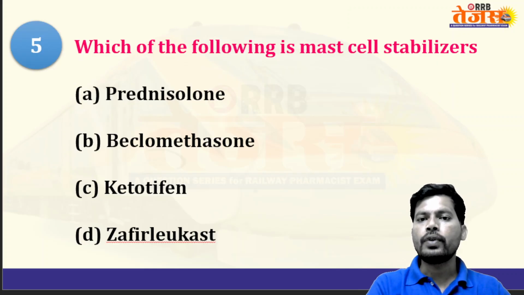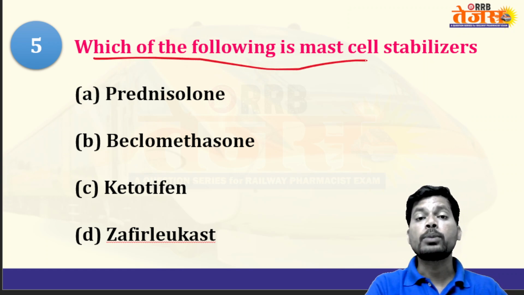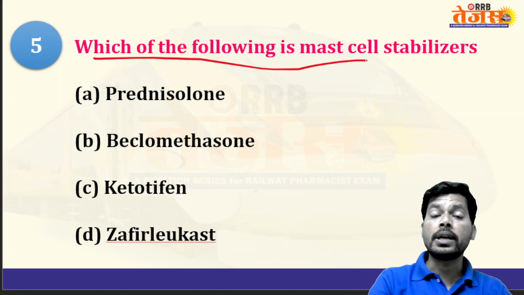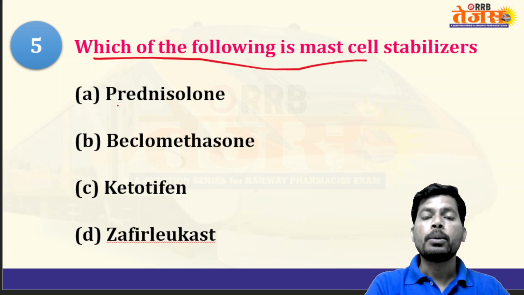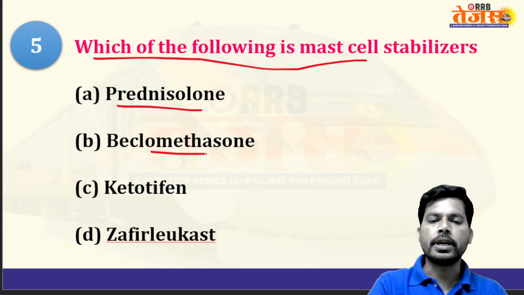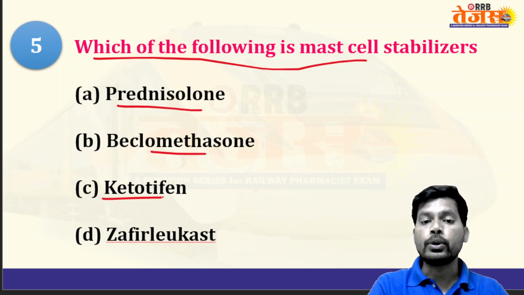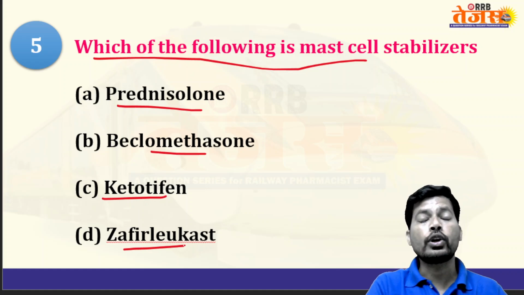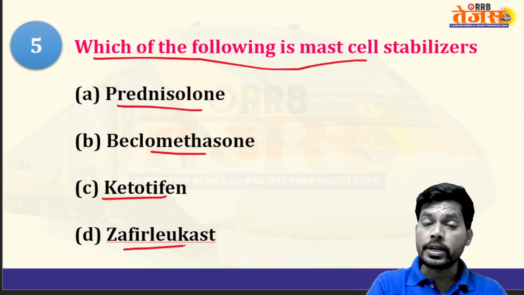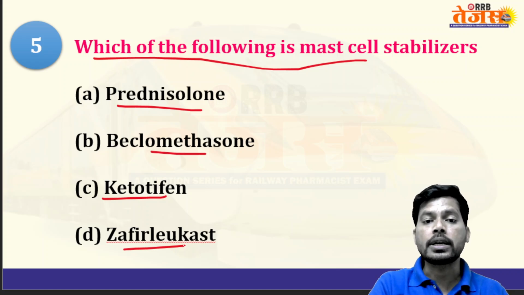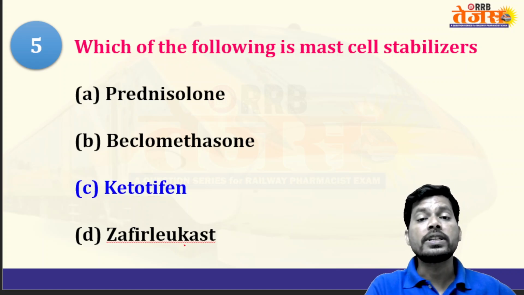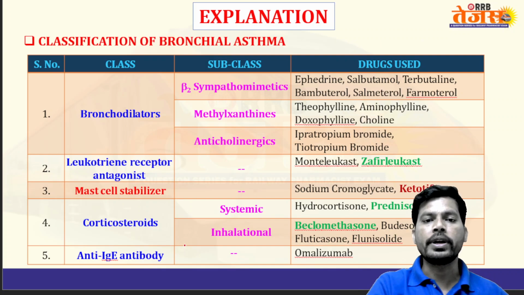And which of the following is a mast cell stabilizer? Which category of drug stabilizes the mast cells and inhibits the release of excess histamine? Prednisolone, a corticosteroid. Beclomethasone, also a synthetic corticosteroid. Ketotifen, zafirlukast. Zafirlukast and montelukast are cysteinyl leukotriene receptor antagonists, and the answer is ketotifen. Ketotifen is a mast cell stabilizer among the following drugs.